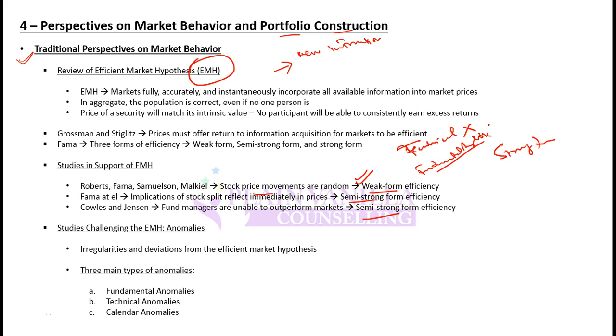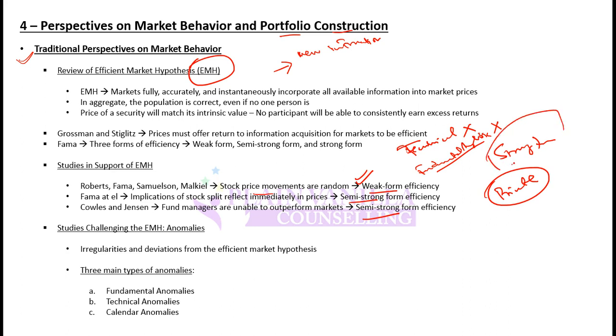Semi-strong form says that you cannot even make abnormal returns based on fundamental analysis. Why? Because all the past and all the present public information will be incorporated into the stock prices. So there is no way that you can make abnormal returns. Only if you have private information that others do not know, then you can make abnormal returns.